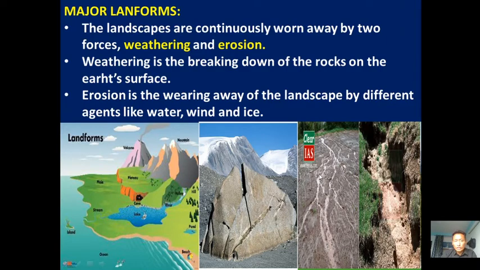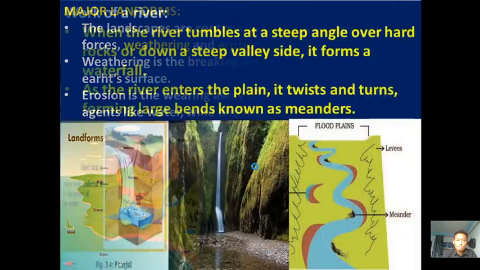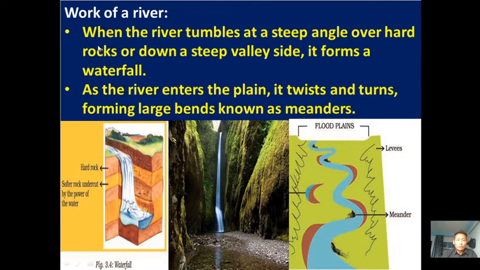Mostly erosion occurs because of agents of erosion such as water, wind, and ice. These agents carry or transport minerals, materials, and rock particles from one place to another. That is called erosion. In this class we are going to learn about the river as an agent of erosion.